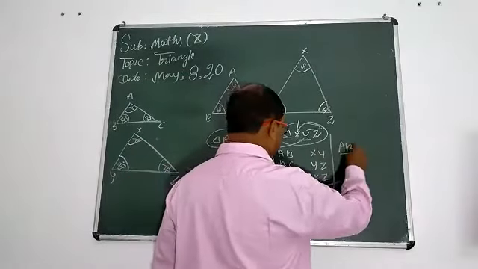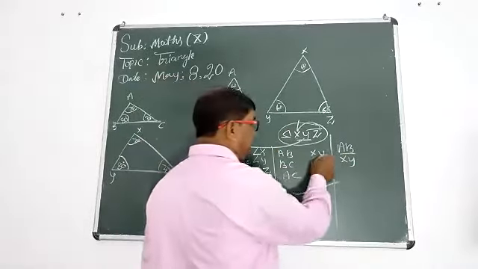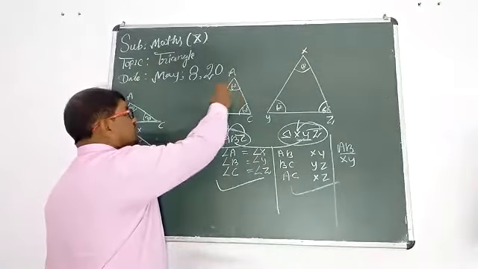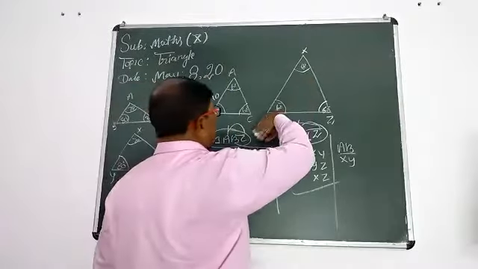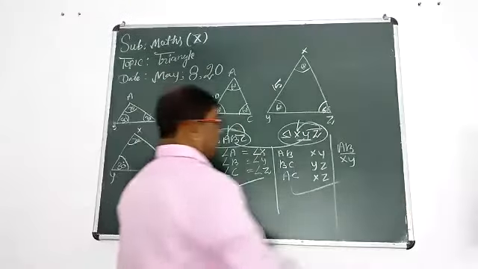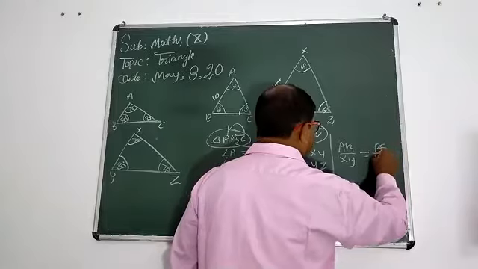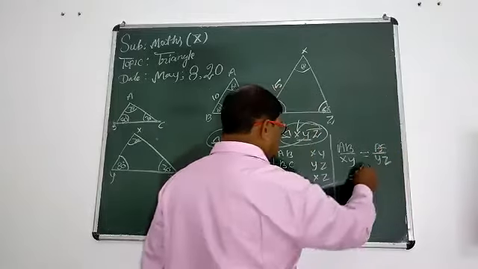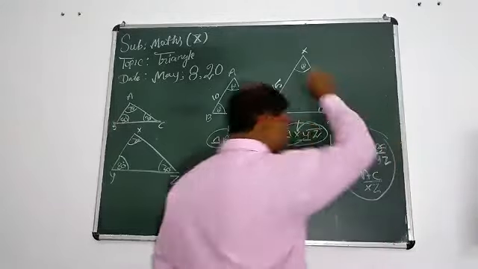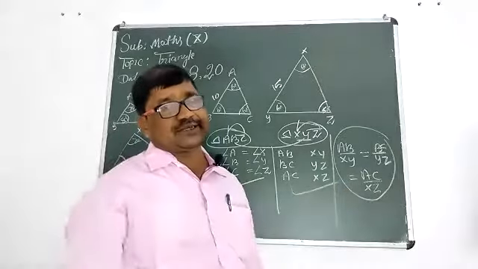AB upon XY. Take AB upon XY. Because if the length of AB is 10, then the length of XY will be 15. So AB upon XY equals BC upon YZ equals AC upon XZ. They are called proportional, students.